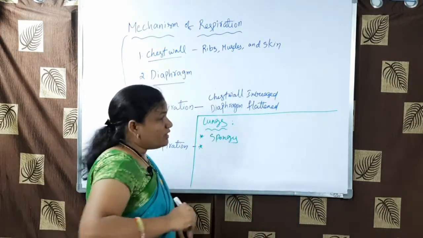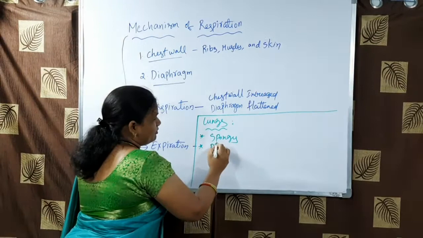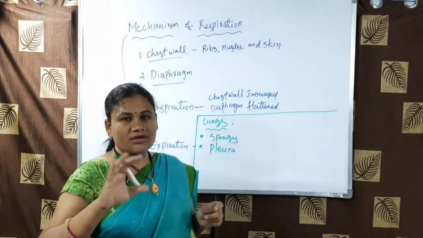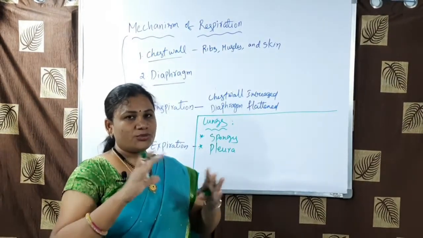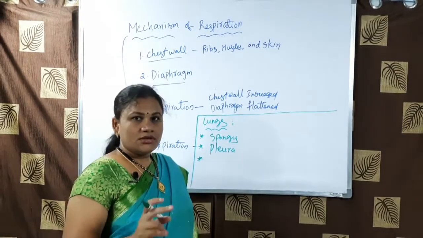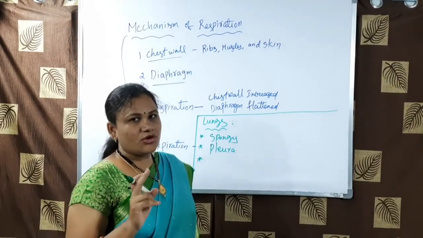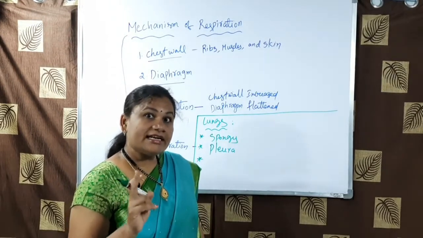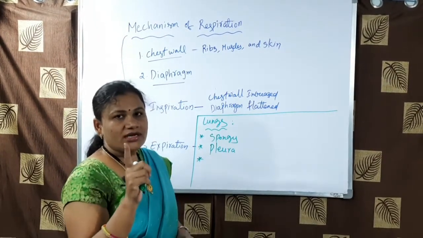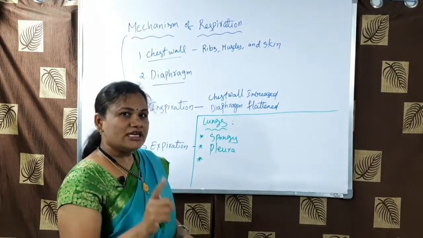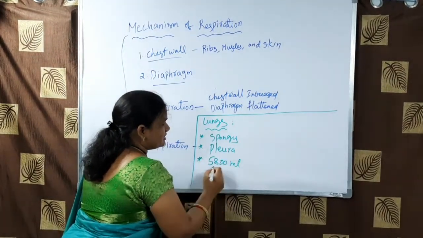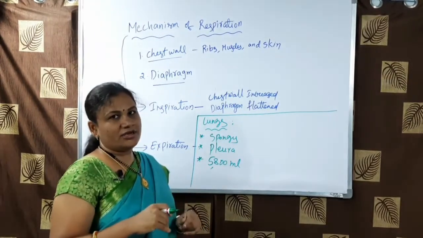So what is the membrane surrounding the lungs? That is the pleura. Between the pleura, some kind of fluid is present. This fluid helps to protect the lungs during shocks and injuries. The total lung capacity is about 5,800 ml. Each lung, not two lungs, each lung. The total lung capacity is 5,800 ml. That means 5 liters, 800 ml in each lung.